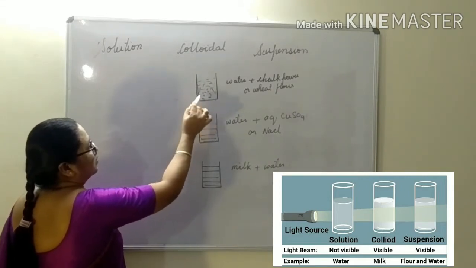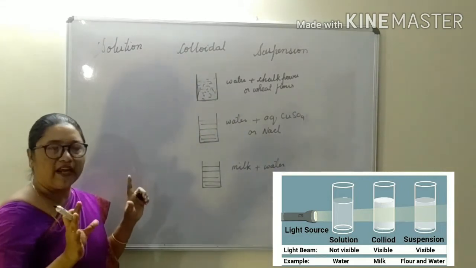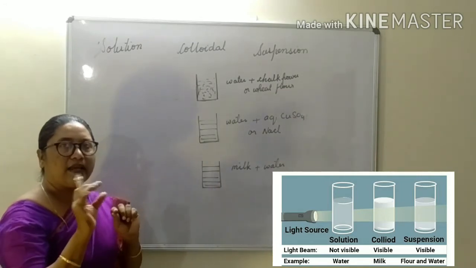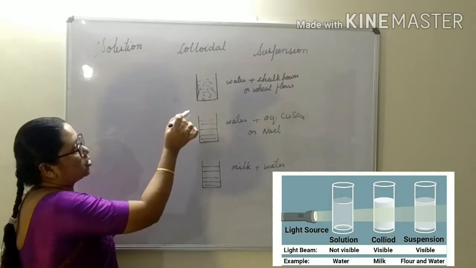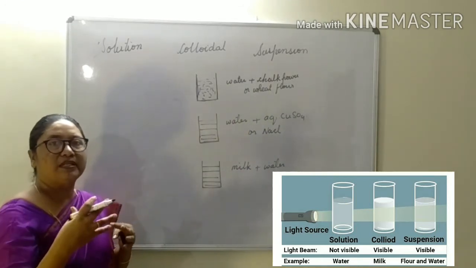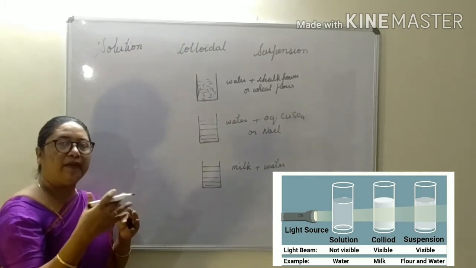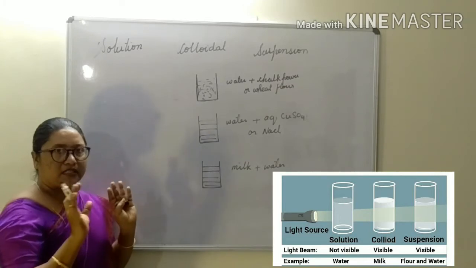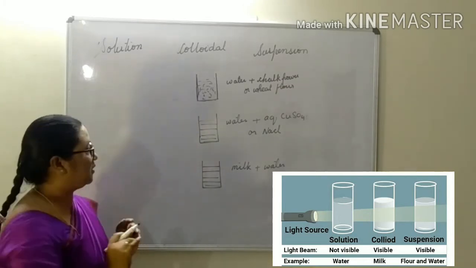In this glass, full scattering of light will be there, because the rays of light will strike the particles. Many solid particles will be suspended in the chalk powder and the light will be reflected from there. So we will see the full glass scattering the beam of light.